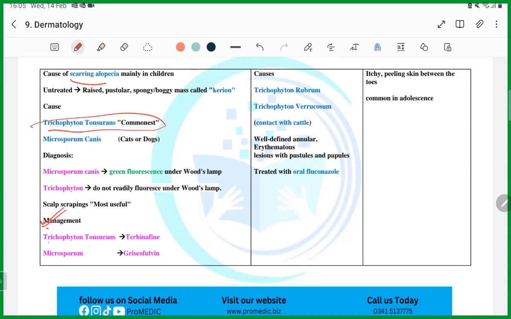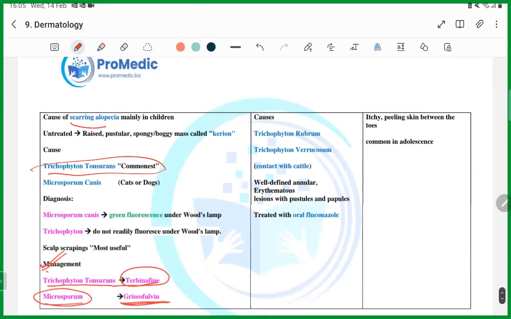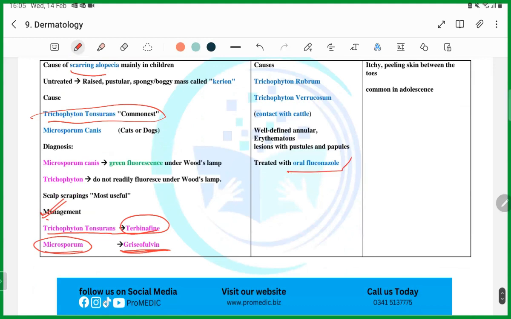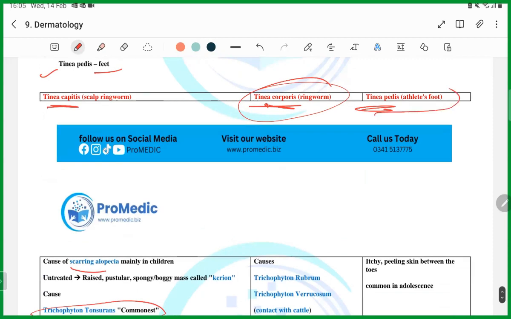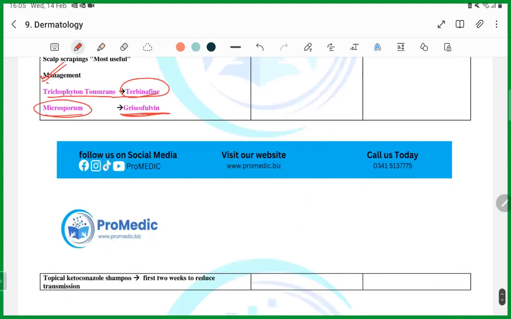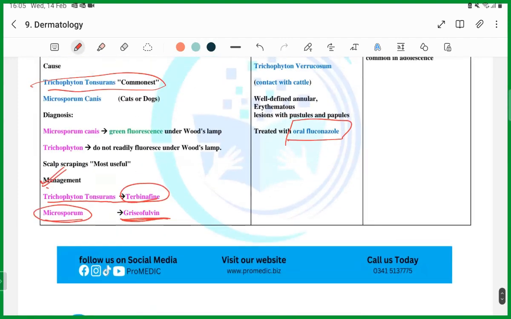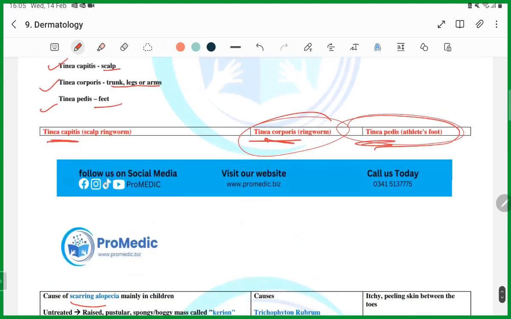Remember, they're going to give you Trichophyton as the organism. What is the treatment? Terbinafine. If Microsporum is the organism, griseofulvin is the treatment. Guys, this is how you're going to get it. Then they're going to tell you that the patient has tinea corporis. What is the treatment? Oral fluconazole is the treatment, guys. Then they're going to ask you, the patient has athlete's foot, or tinea pedis. What treatment options do you have? The treatment option you're going to use is oral fluconazole, guys.